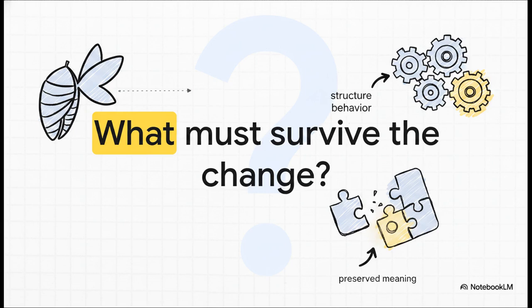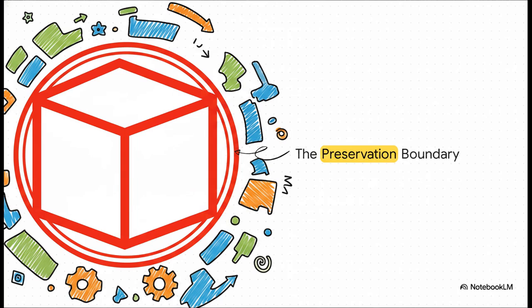What must be preserved? Transformation is incredibly powerful, yes, but it's also really dangerous. It's so easy to make a problem simpler to solve while accidentally destroying the exact behavior, meaning, or structure that your task actually depends on. Notice that stable outline anchoring the shape here? Even as the problem mass changes form, that structural ring remains totally intact. That's your preservation boundary. It's a constant reminder that the deepest, most vital design question isn't just about what we change, but what absolutely must survive that change intact.